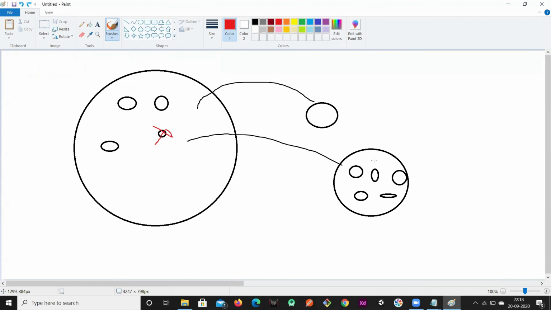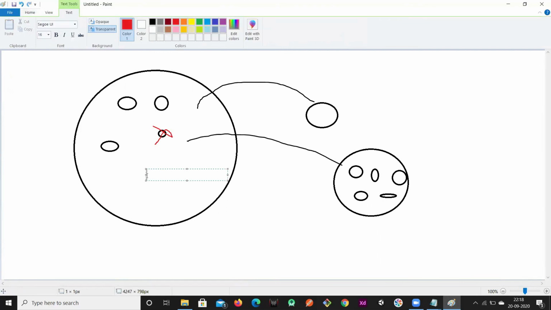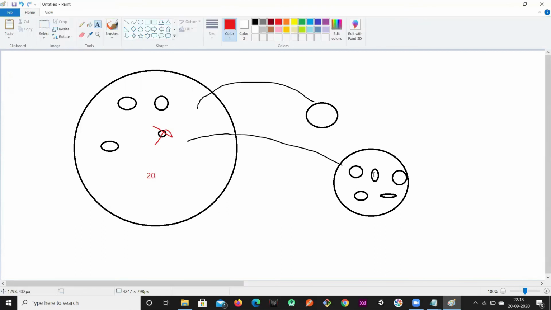Suppose this collection is having 6 elements, and another collection is having 20 elements. If you wanted to remove these 6 elements from these 20 elements